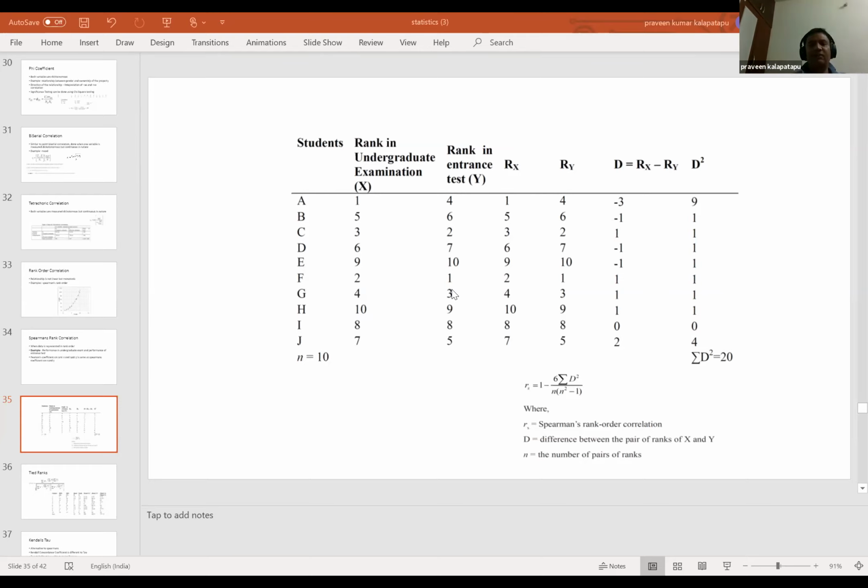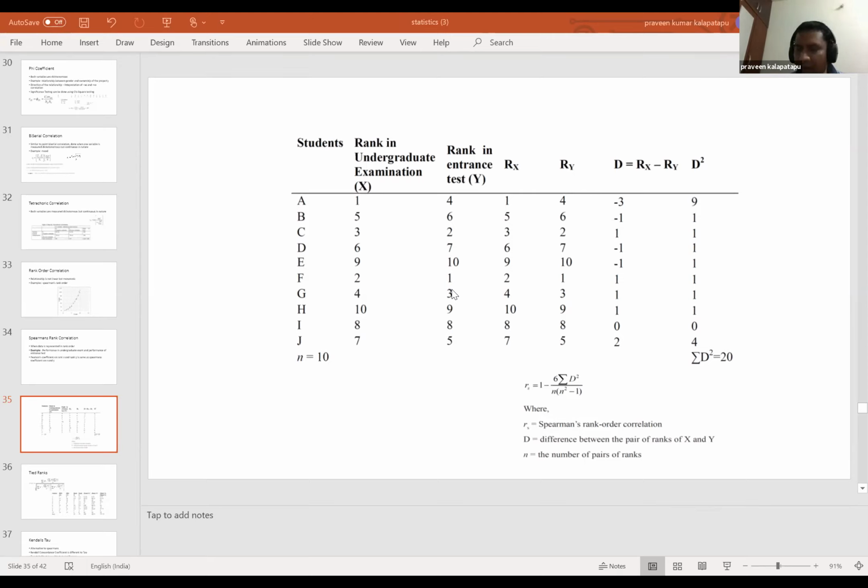Let me repeat that. What I'm saying is, you're trying to compare marks of the undergraduate exam with marks of the entrance test. Basically, you are trying to correlate the performance of a student in the undergraduate exam with the entrance test.